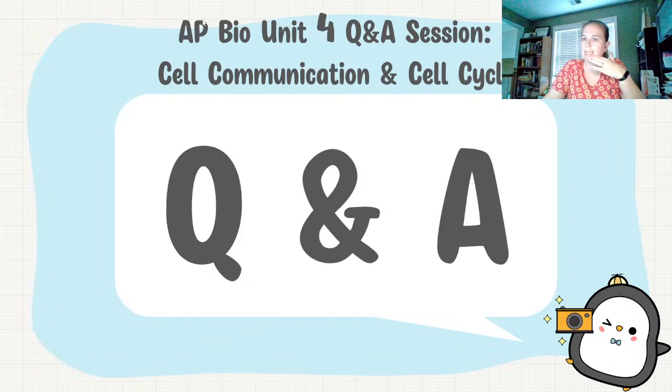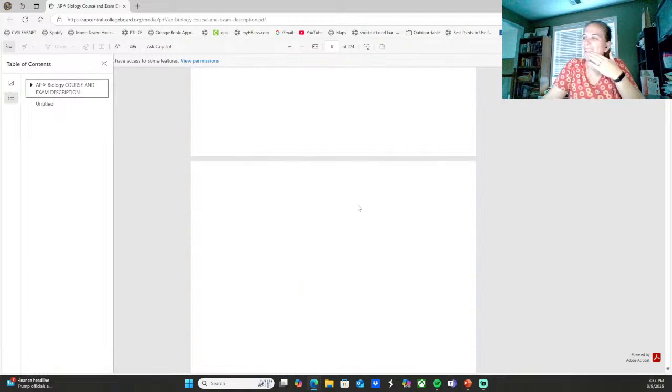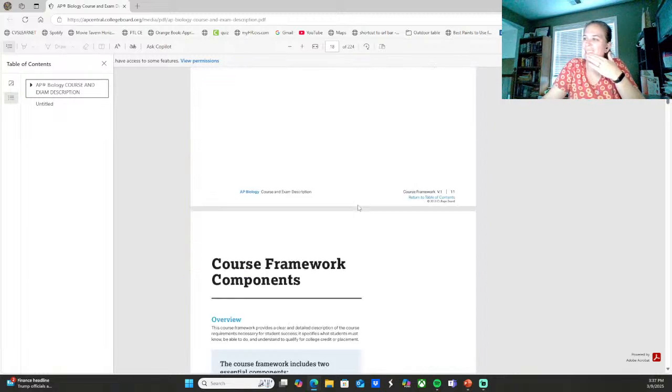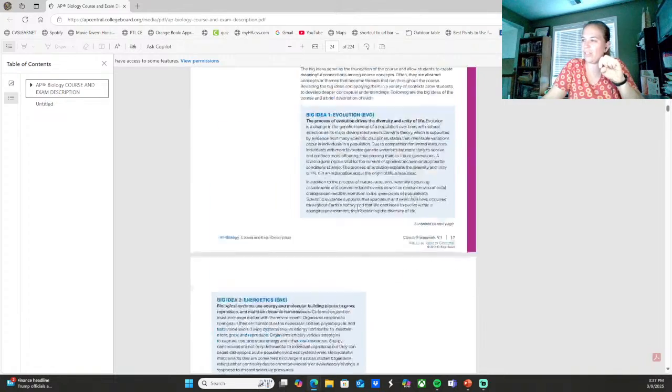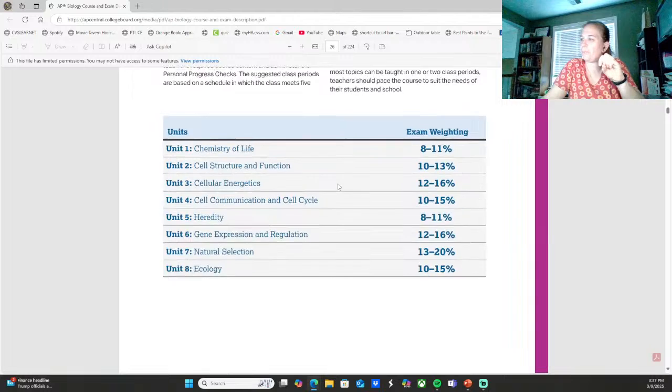So here is that CED. I don't know if I can get to the part on the CED fast enough, if it's going to cooperate for me. But in there, you can actually scroll down and you can see the amount of each of the units that are on the exam. So here we go. Let me zoom that up so it's nice and big for you.